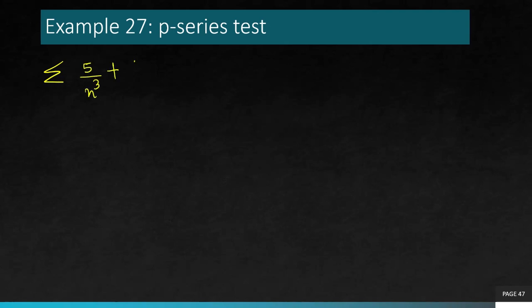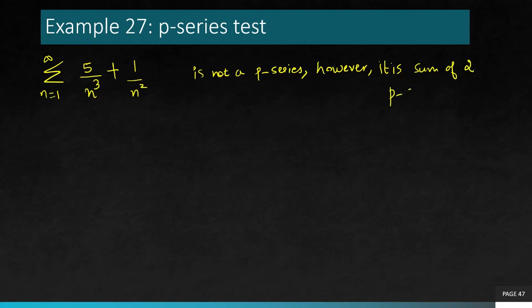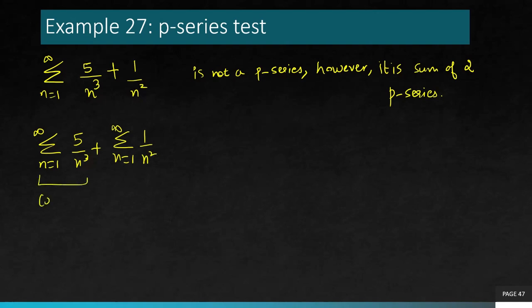5 over n cube plus 1 over n square, n is 1 to infinity. Now this as a whole is not a P series. However, as you can see, it's a sum of two different P series. It's similar to the kind of question I did for geometric. So now you can break it down as a sum of two series. And now the first one is definitely convergent because in n cube, the power is greater than 1. Look at the power here again, the power of n in the denominator is greater than 1.